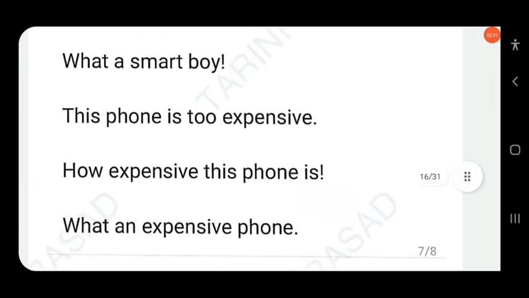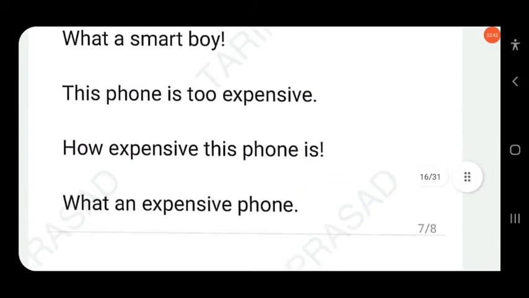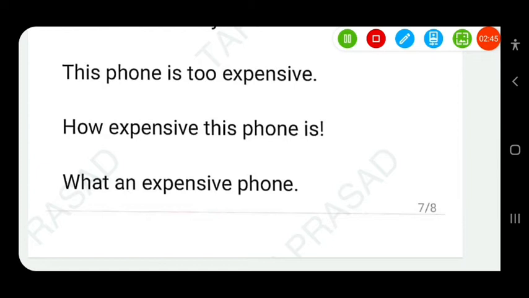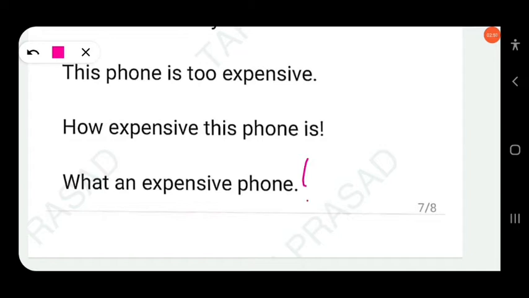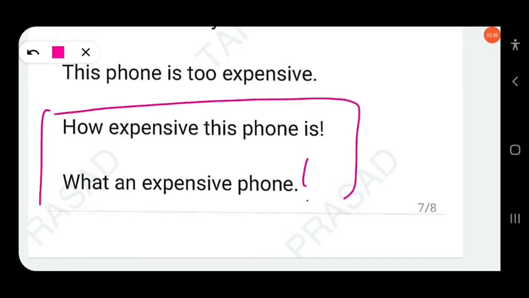Here is another example. This phone is too expensive. You can also represent it in two ways: How expensive this phone is, or what an expensive phone. Clear? You can represent it in two ways.